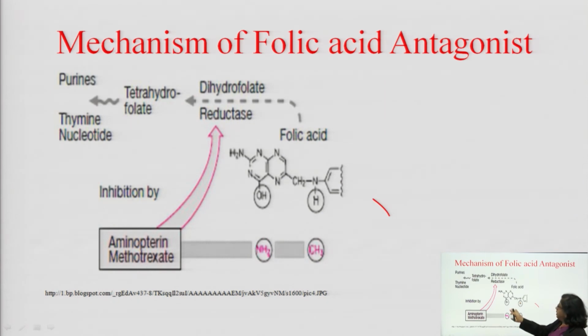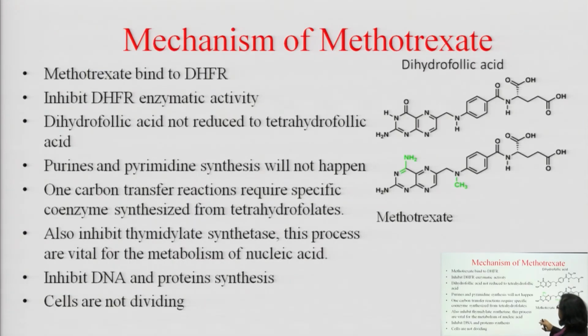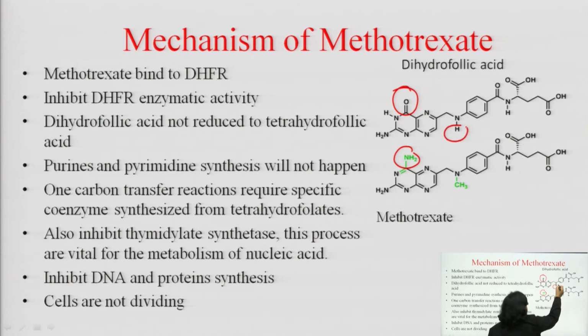So, if you compare folic acid with methotrexate, you will find there is a difference on the amino group, here you see oxygen is there, and another difference is hydrogen in case of folic acid, or here you see methyl group. So, these are structural analogs.